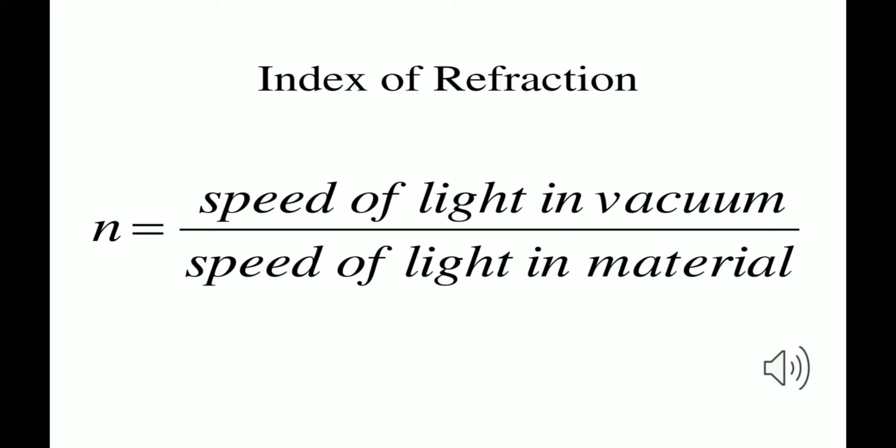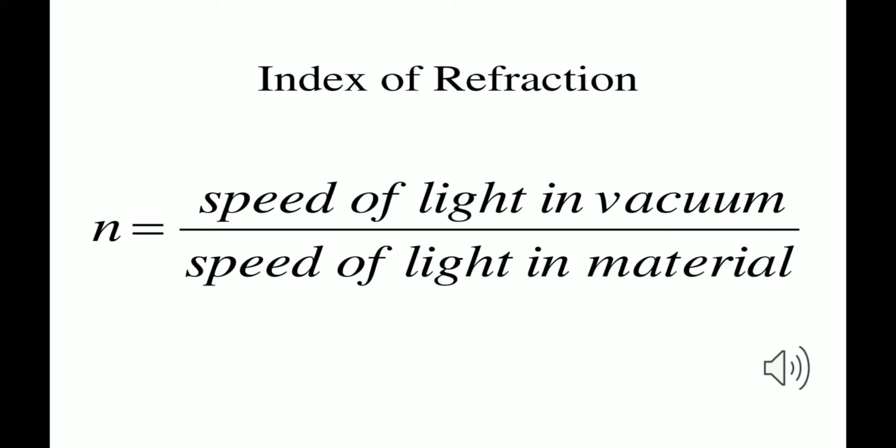Now, if the light ray is traveling from air to glass, the speed of light in vacuum or air is approximately the same. So the speed of light in vacuum or air is 3 into 10 to the power 8 meters per second. We all know the speed of light in vacuum and air.